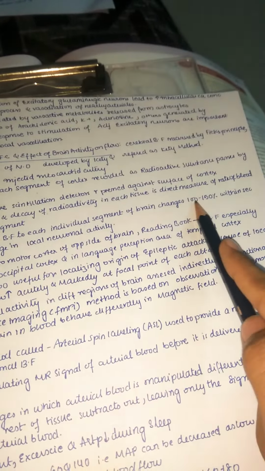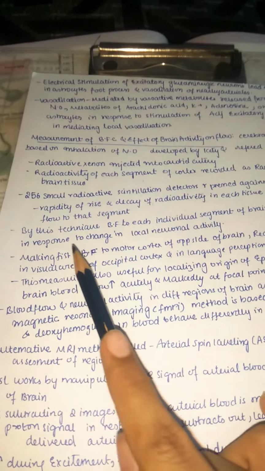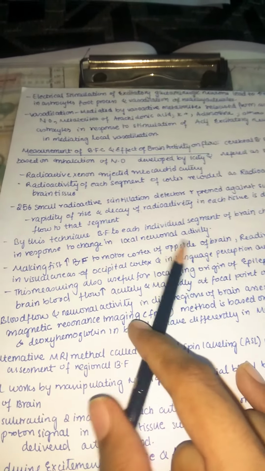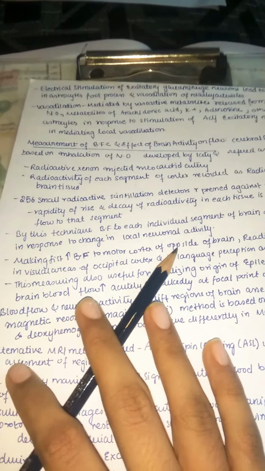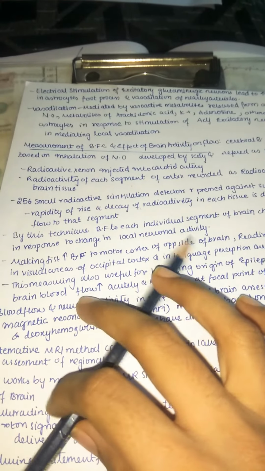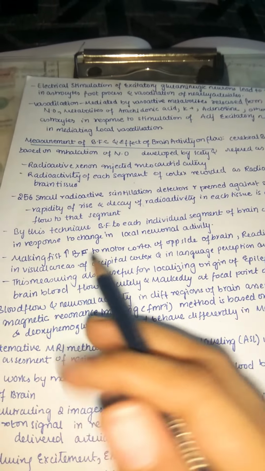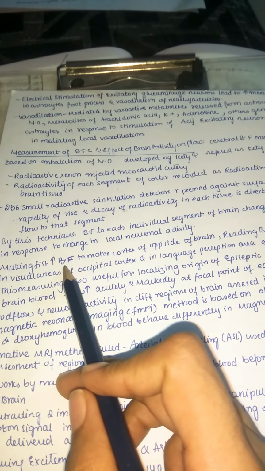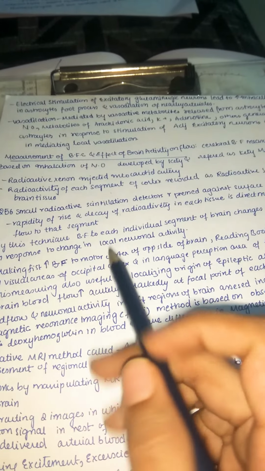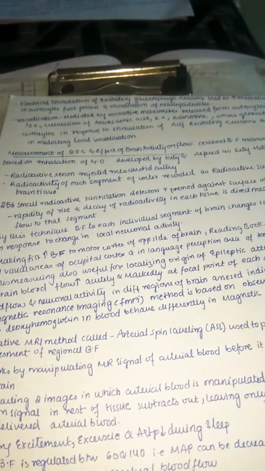Just within a second, it is changing 100 to 150% in response to change in local neuronal activity. So because of local neuronal activity changes, the brain in each segment is changing. Making a fist also increases the cerebral blood flow to the motor cortex of the opposite side of the brain.